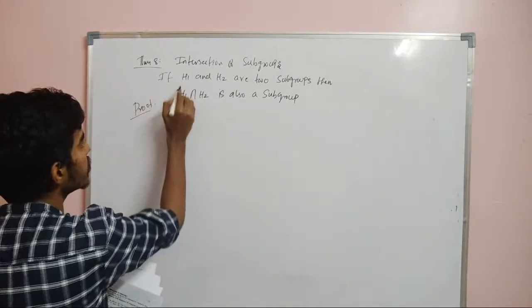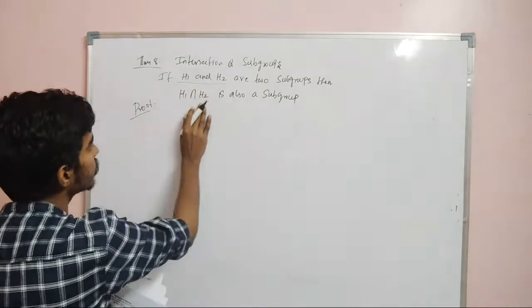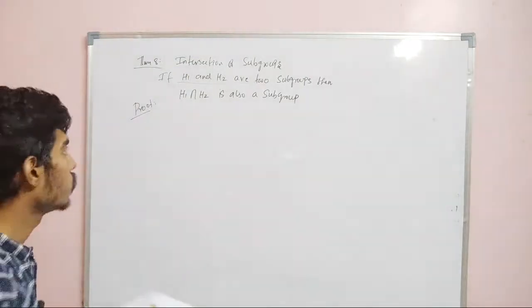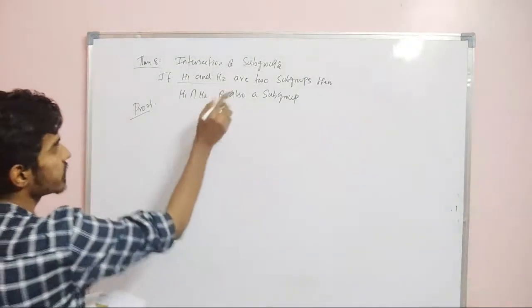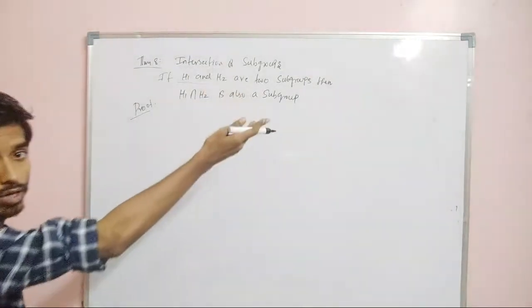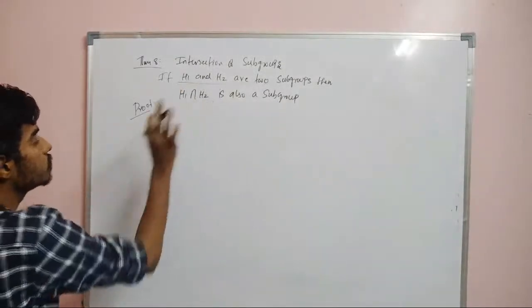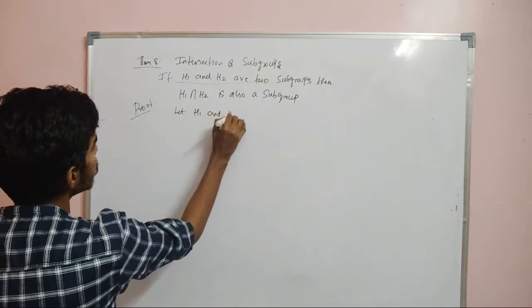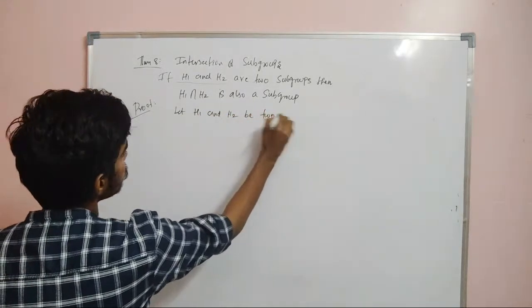This is if and then, right? If this happens, it will happen. If this happens, this is not necessarily true. So we will assume that H1 and H2 are two subgroups and it is not an if and only if condition. So we will assume this and we will prove this. So let H1 and H2 be two subgroups.